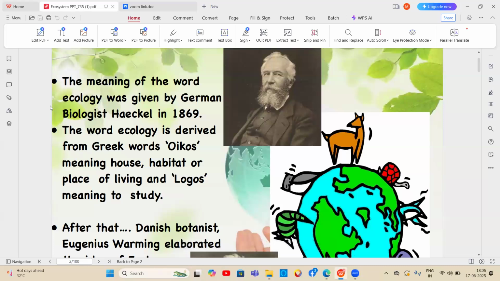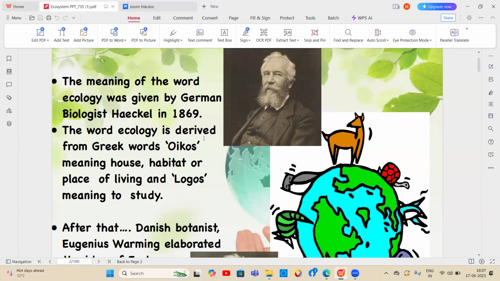Different definitions are given by different ecologists. It is a biological science which deals with the complex interactions among organisms and between organisms and their environment. The word ecology was given by Haeckel in 1869.